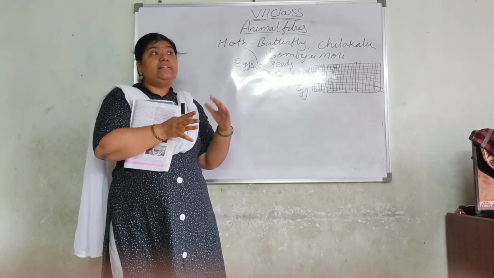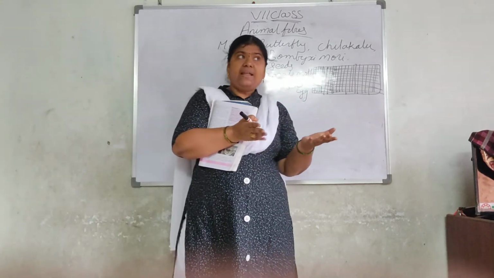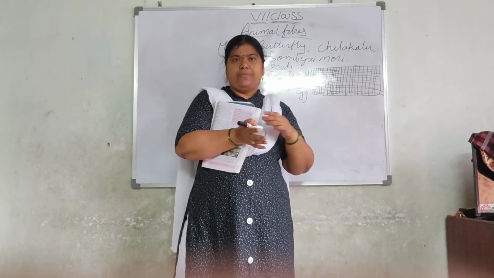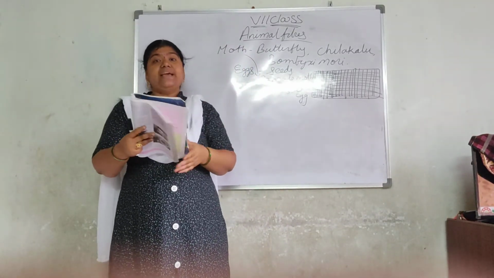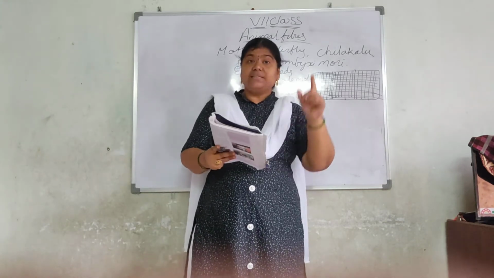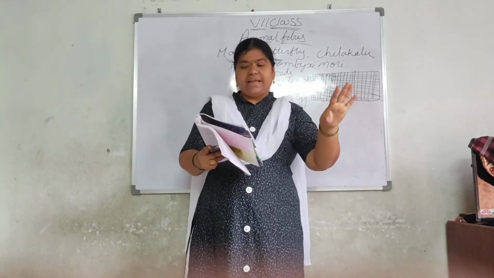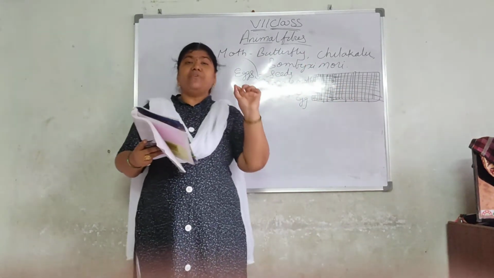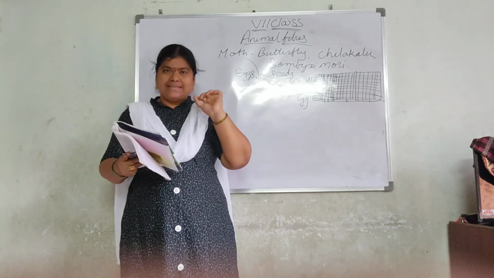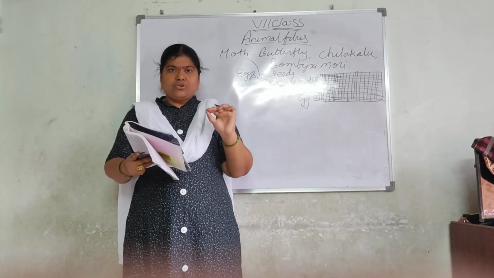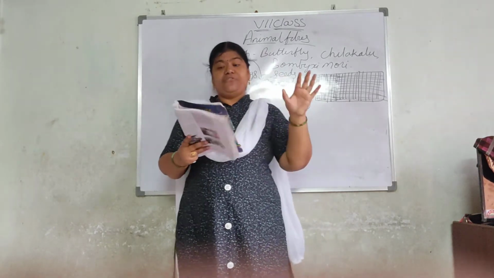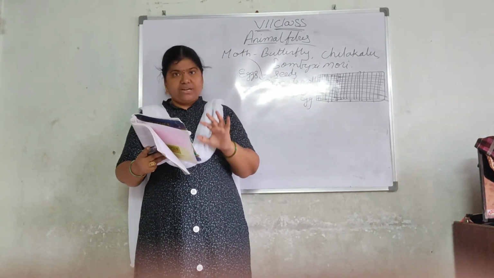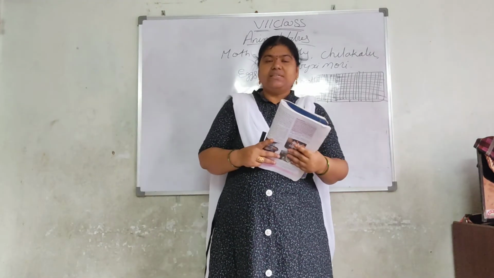Like that, however many silk moths there are, that many eggs will be laid by them. So the female moth lays around 500 eggs in one go and it will die. Those eggs are very, very small in size. Farmers from different places of our district come and purchase these eggs.